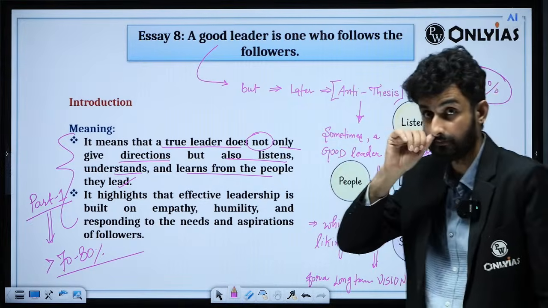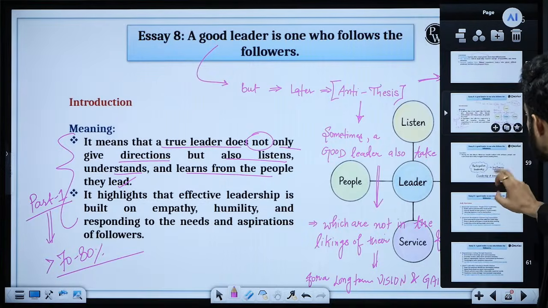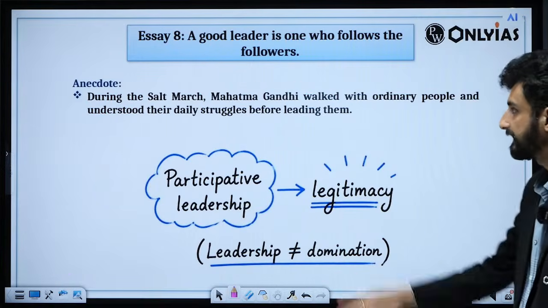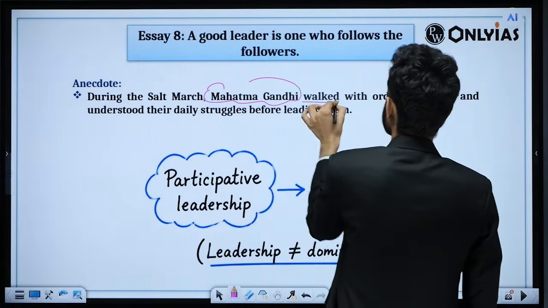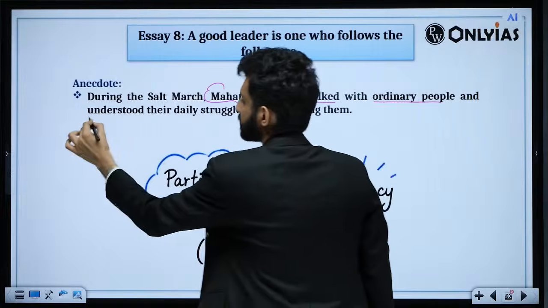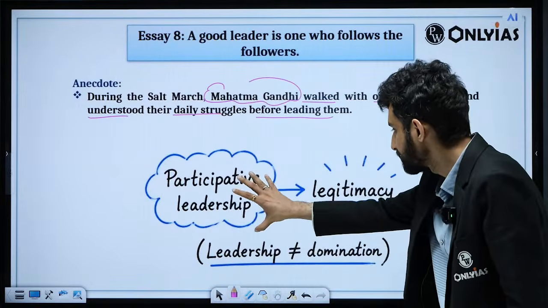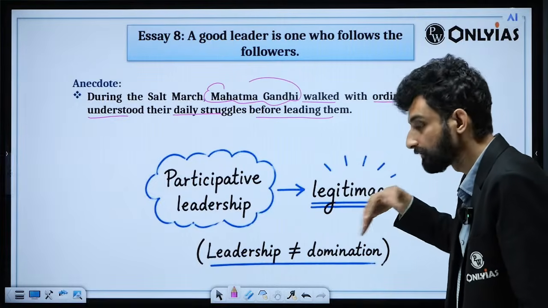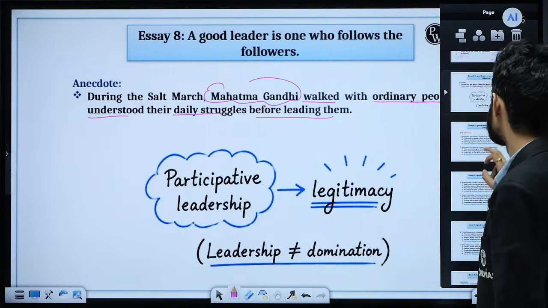This is how you will explain it, so that the essay has more comprehensiveness. An anecdote you can use: during the Salt March, Mahatma Gandhi walked with ordinary people and understood their daily struggle before leading them. So, participative leadership, legitimacy, and also being like the other people of the area.